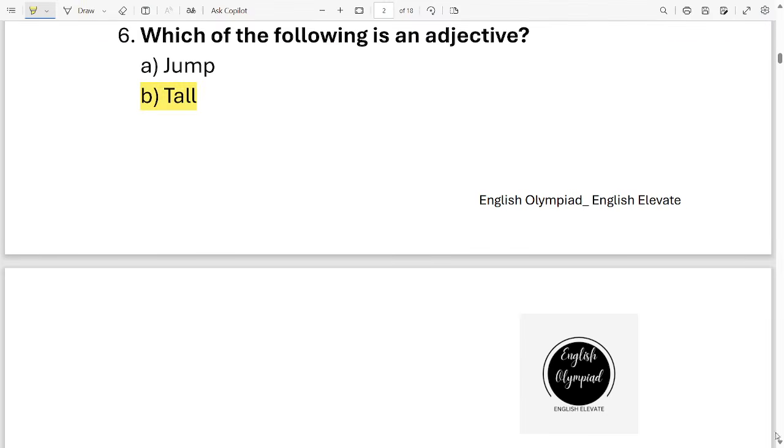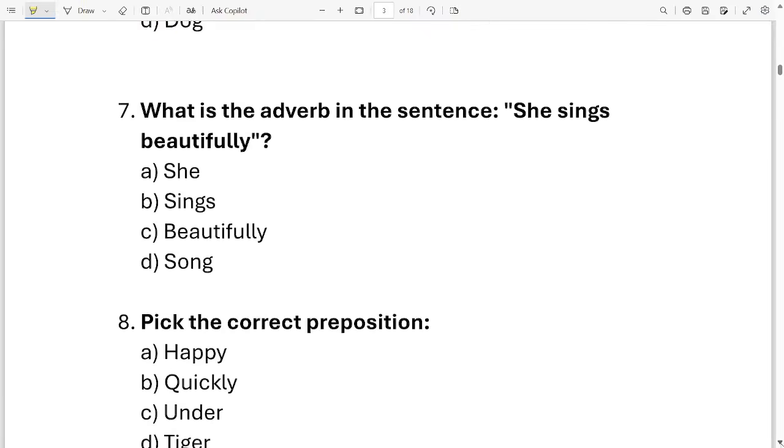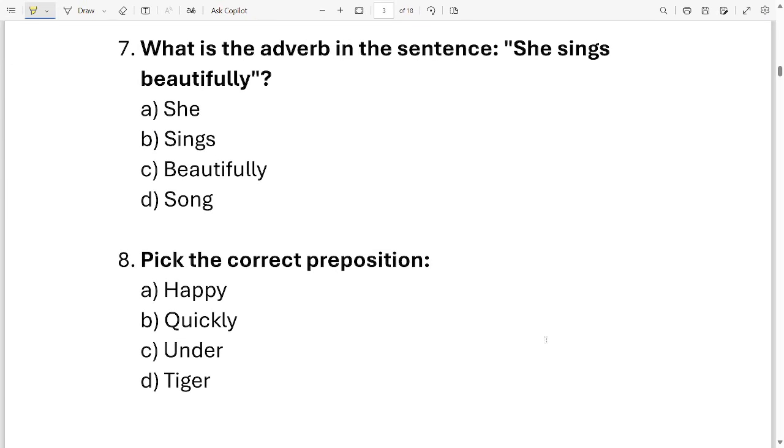Let's move on to the next question, which is question number 7. What is the adverb in the sentence? She sings beautifully. You have to identify the adverb in the sentence. Your options are she, sings, beautifully, song. Can you identify which one is an adverb out of these four options? It is option C, beautifully.